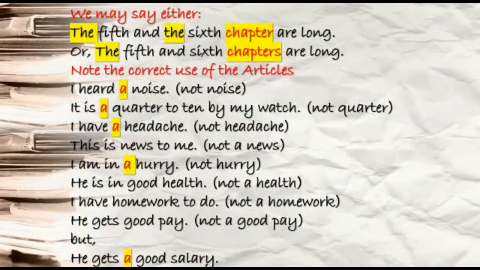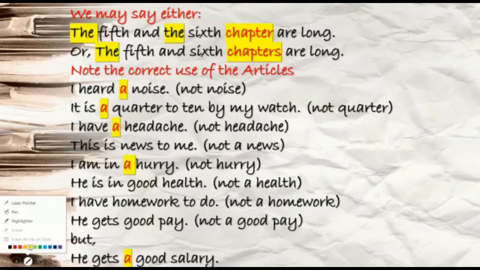You see, we may say either the 5th and the 6th chapter are long, or the 5th and 6th chapters are long. In both the sentences you see your verb "are" is there, and that is plural. You can use that without any problem. But what is the difference here?